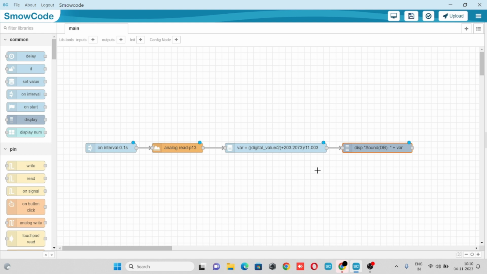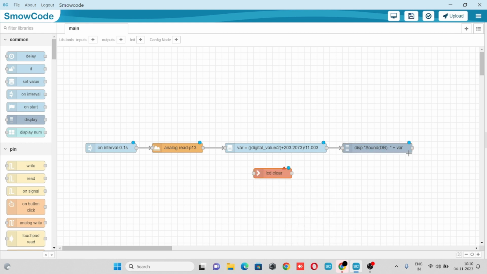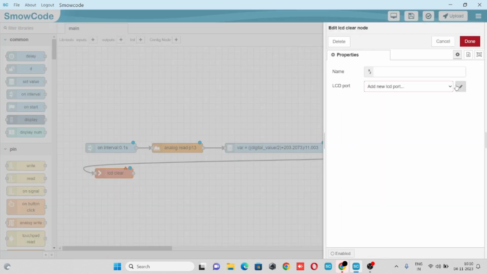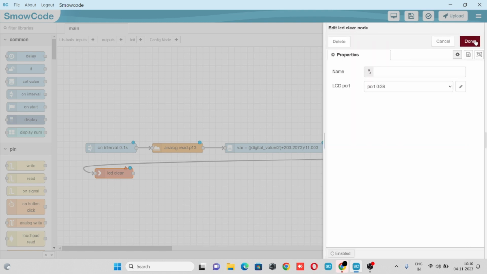We'll take an LCD node to display our sound sensor value on our LCD. Take an LCD clear node, connect with the flow, go to its property, go to LCD port, configure LCD port, select port I2C0, SCL pin 19, SDA pin 18. We have a 2 rows LCD and 16 columns. Click on add and click on done.